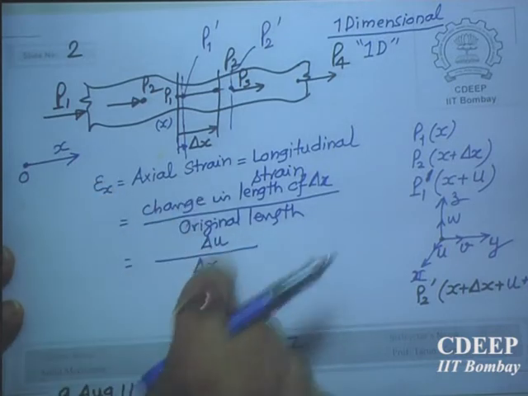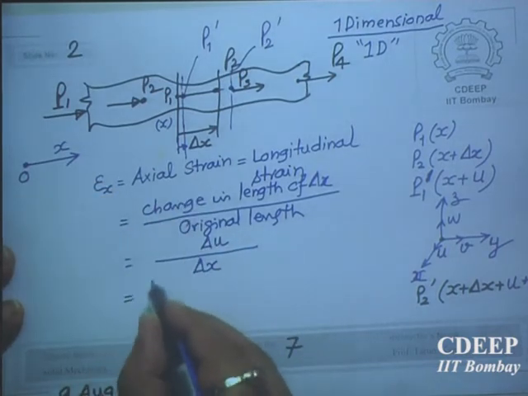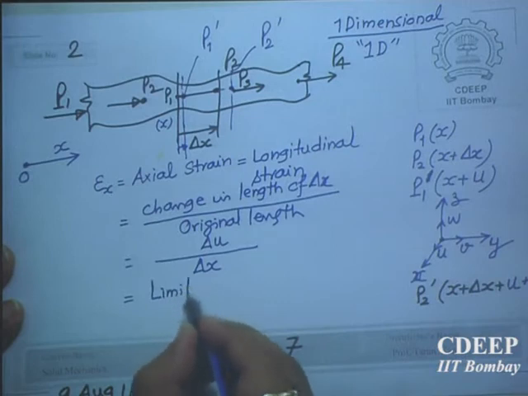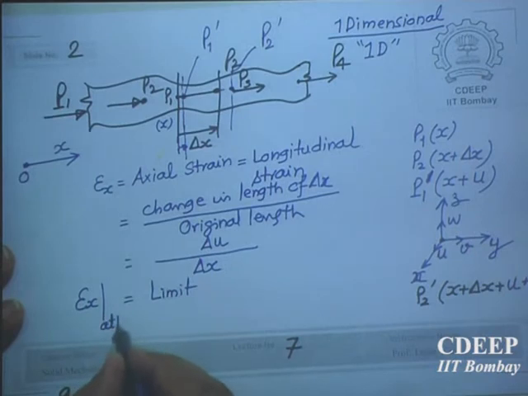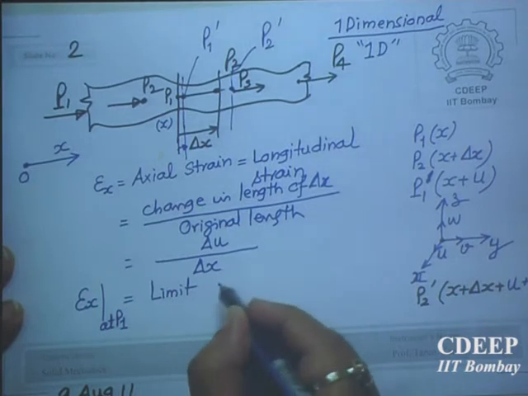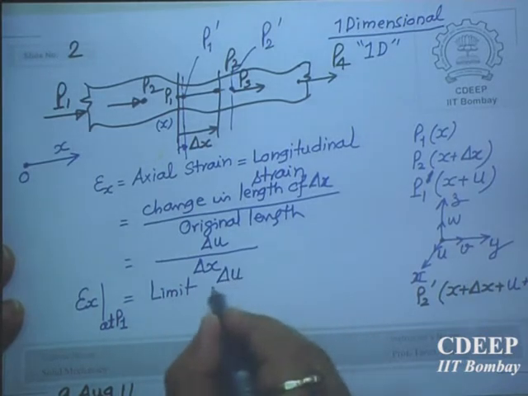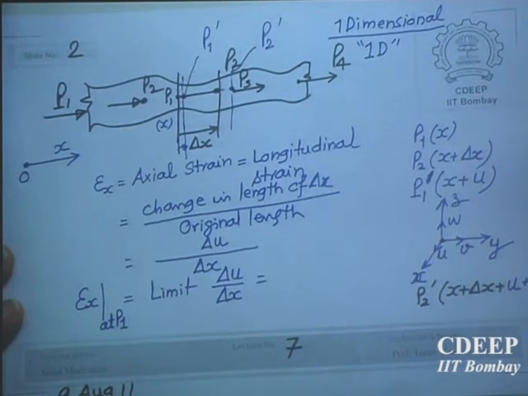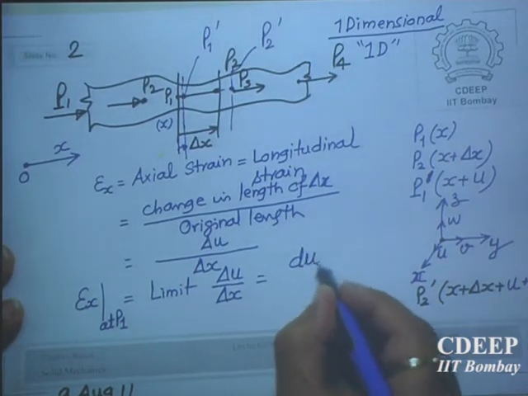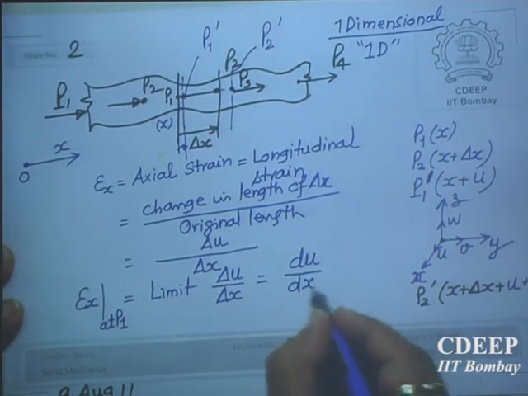So epsilon x is this. Take limit of this, because we are finding out strain epsilon x at P1. So limit of this expression, even if it is not given in the book, this is how derivative is defined. In the limit, this is given by du by dx. So epsilon x, now in simple form, this need not be remembered.